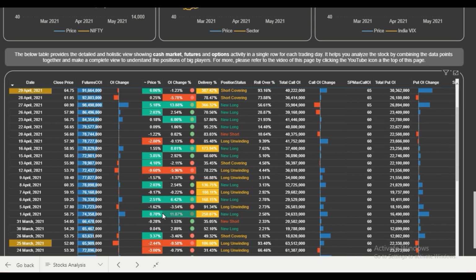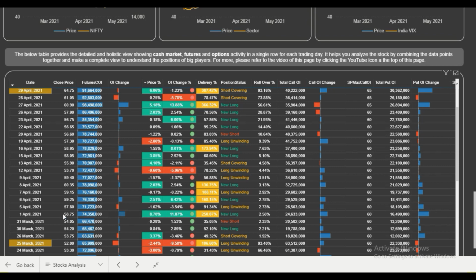And when you see such a row where there is a significant price rise, a significant jump in the futures cumulative open interest, and a significant jump in the delivery percentage, and the put writing is more as compared to the call writing, so this row is a very convincing row that a very strong player has now entered in this particular stock, right?